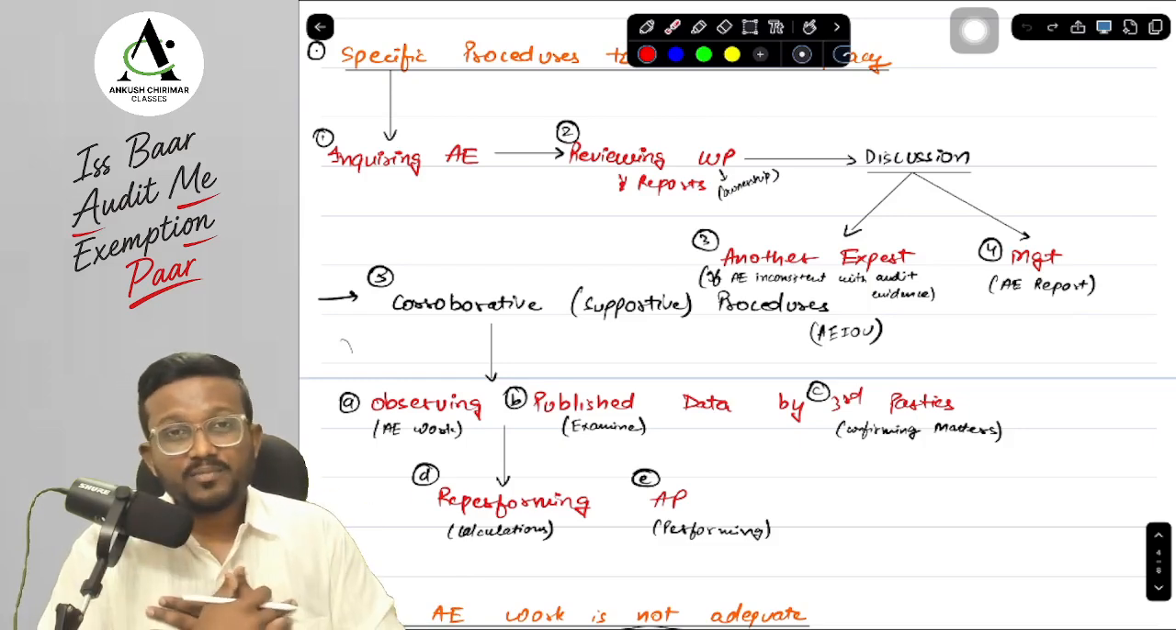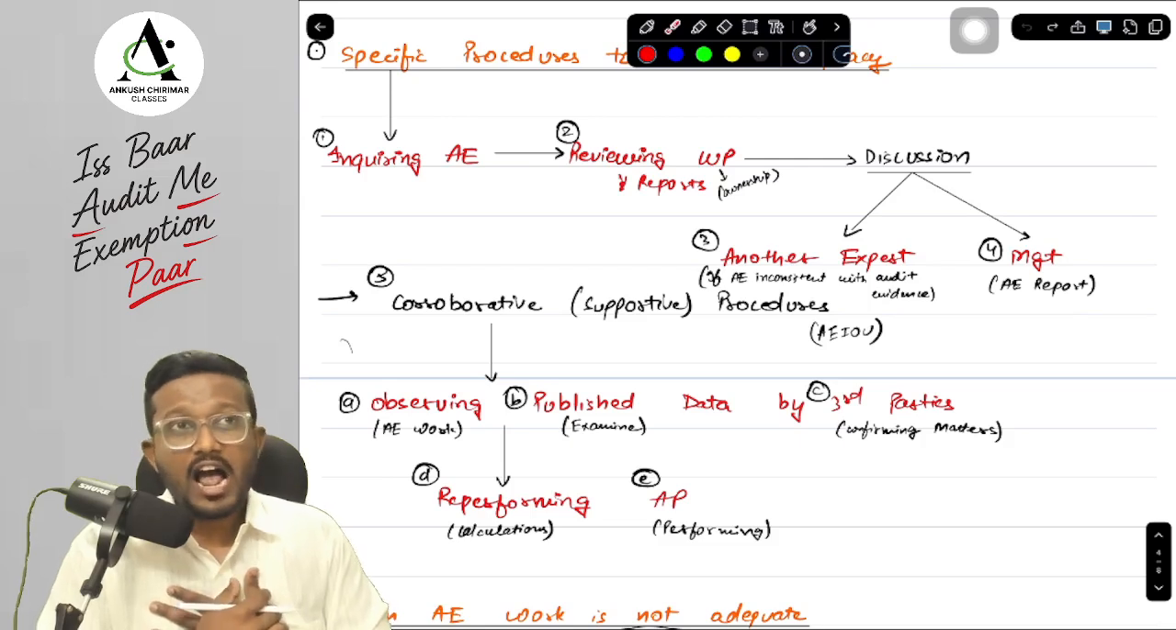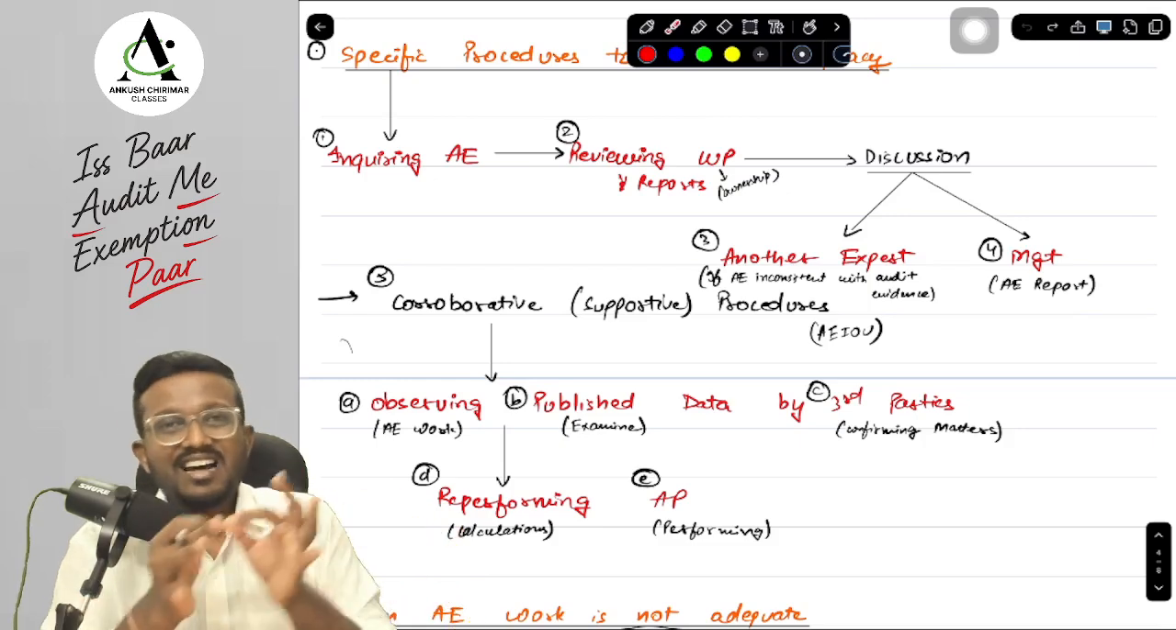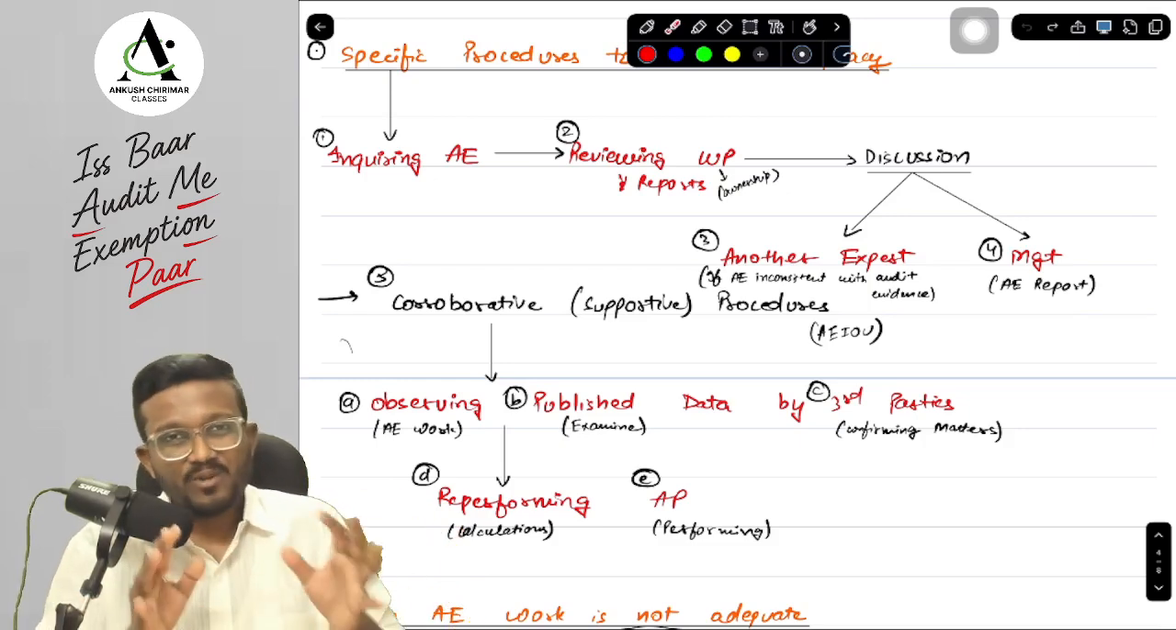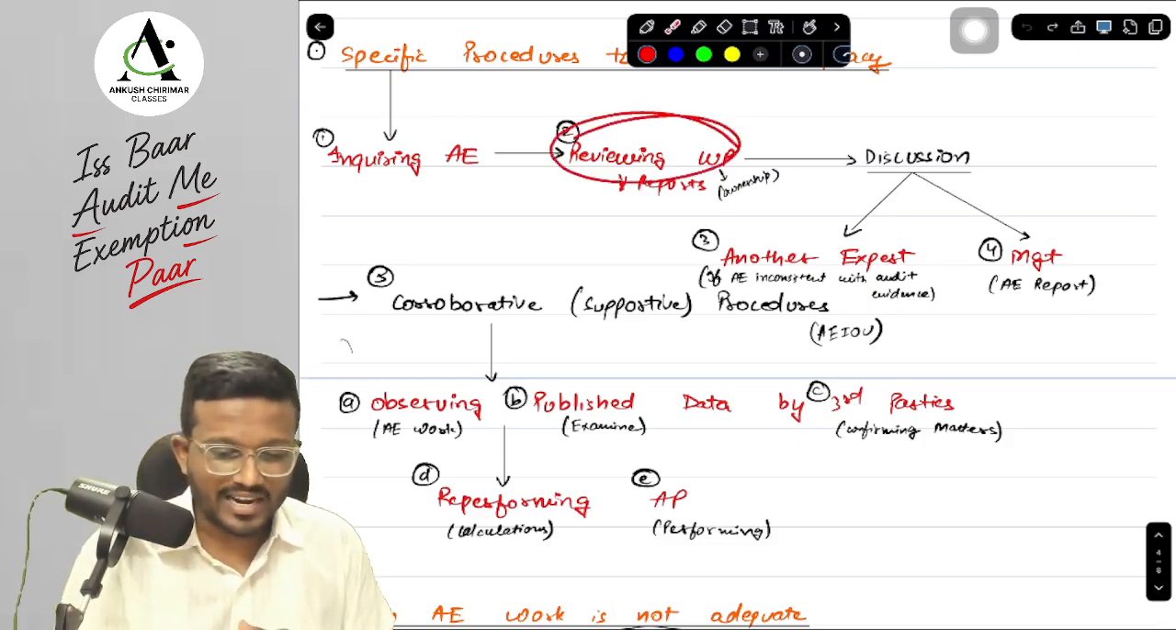If tomorrow an article tells me, "I am the article and I am the auditor and I have the working paper ownership," I will not give it to the engagement partner. That doesn't work like that. So he is part of an engagement team. So I have the responsibility. I have the ownership of his working paper. So I can review the working paper.